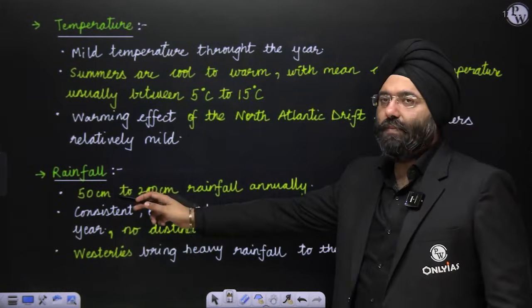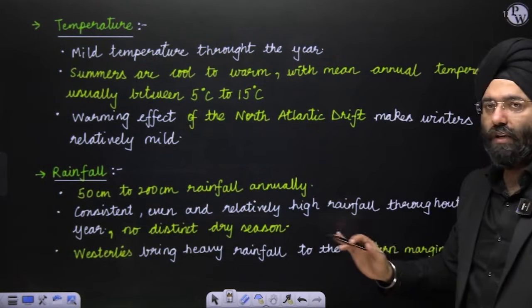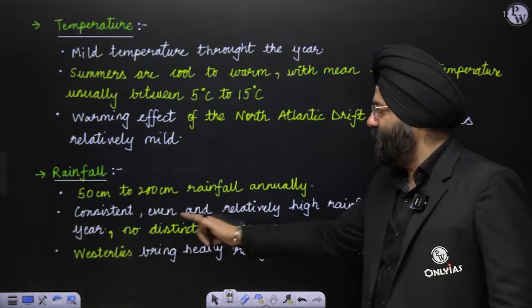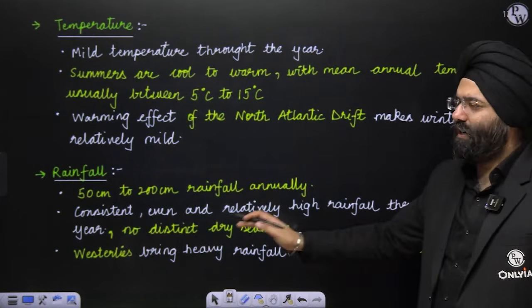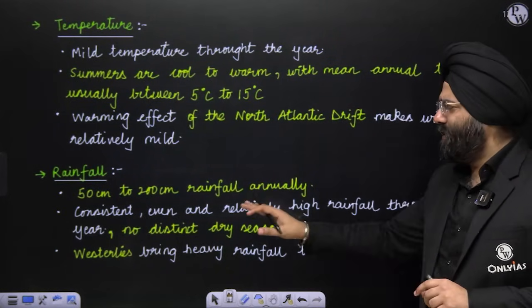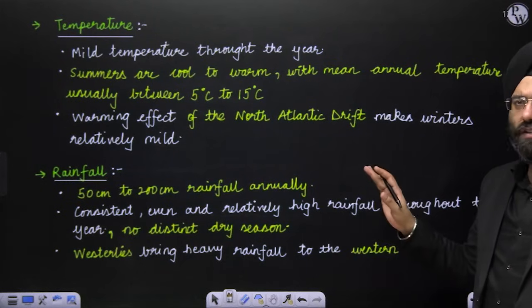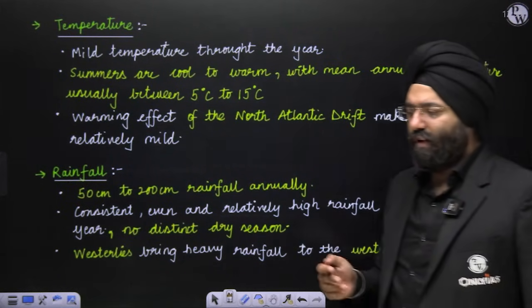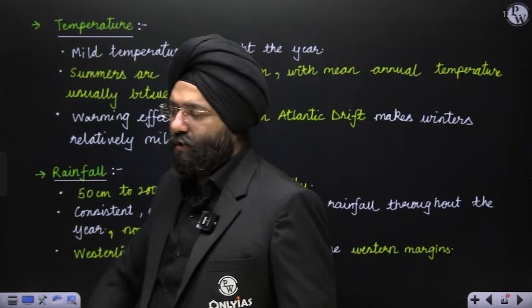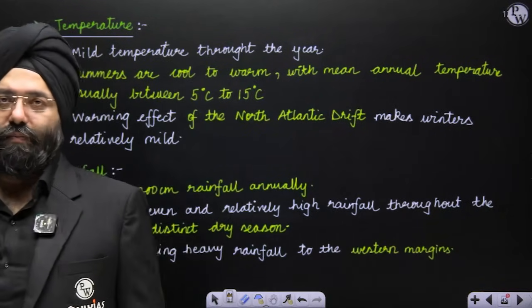Now comes rainfall: 50 centimeters to 200 centimeters annually, consistent, even and relatively high rainfall throughout the year, with no distinct dry season. There is rainfall throughout the year. Westerlies bring heavy rainfall. That is why the western coasts experience a lot of rainfall.